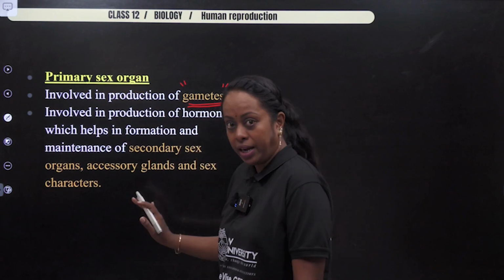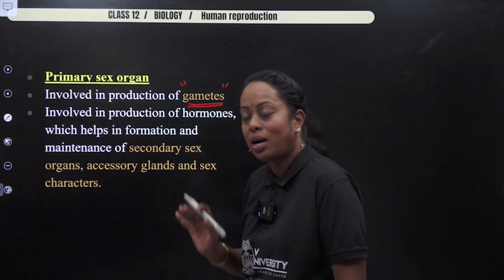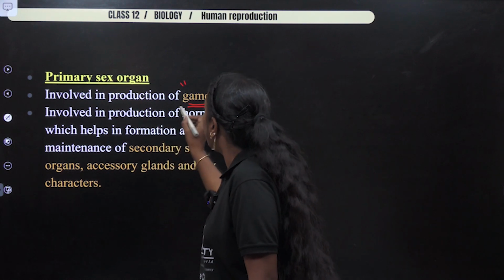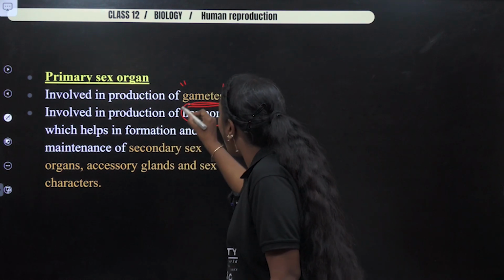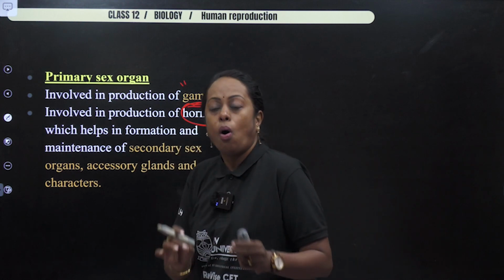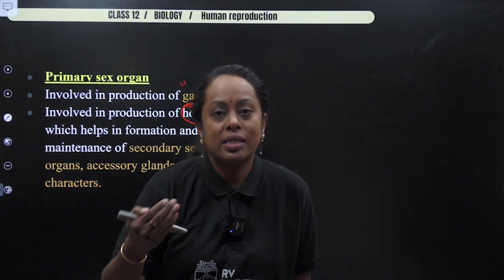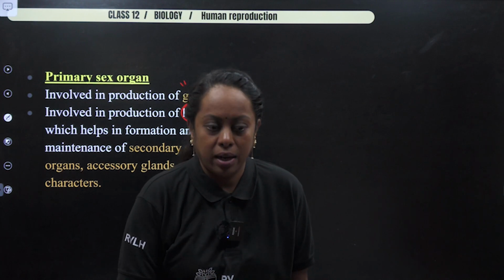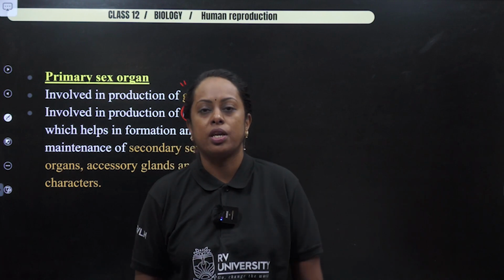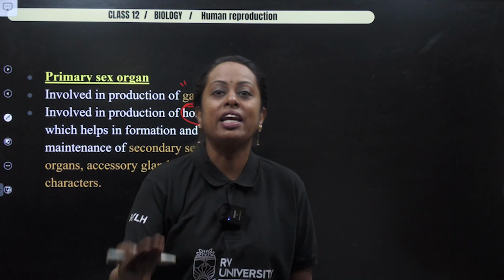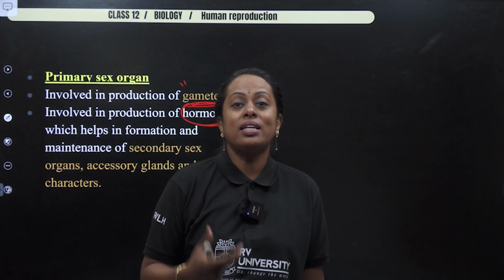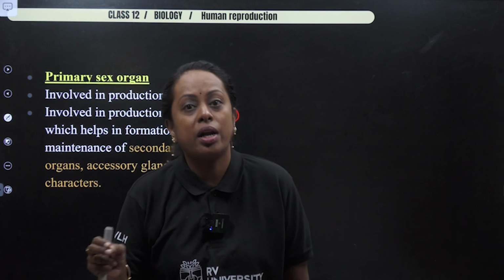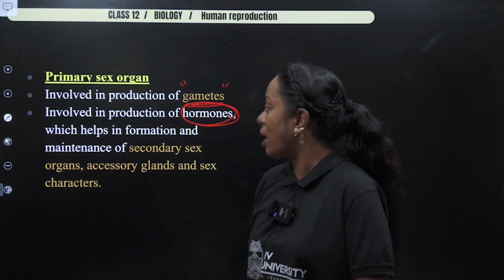But please don't forget, the same primary reproductive organs are involved in the production of hormones. Now, all these sex hormones which are going to be secreted are steroidal hormones. In case of male, there is requirement of testosterone. In case of female, estrogen and progesterone. So these sex hormones are also produced by primary reproductive organ.